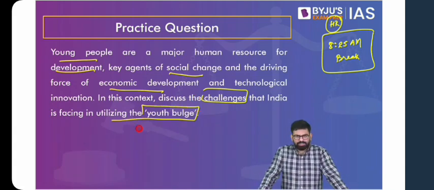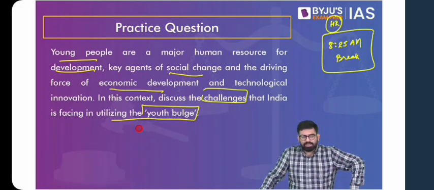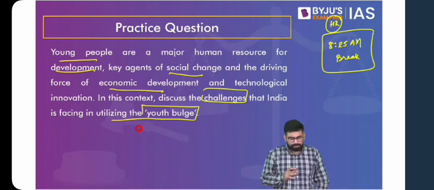Now, it says that young people are brilliant, amazing human resources, and become key agents of social change and development of a country. And in India, we see that we have a lot of young population. We have this youth bulge. But what are the challenges that India is facing in utilizing this youth bulge? Now, simple question, but we have to see what all things have to be covered.